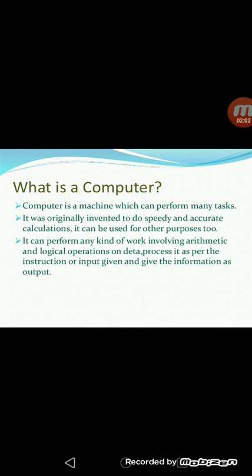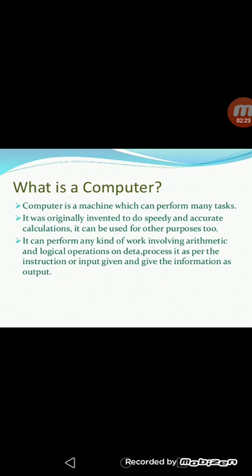No, we can't do 5 tasks at the same time, but the computer can perform many tasks at a time. It was originally invented for speedy and accurate calculation. It can be used for other purposes too.